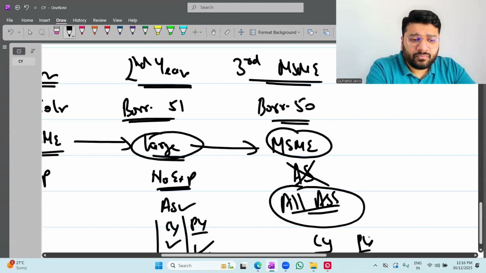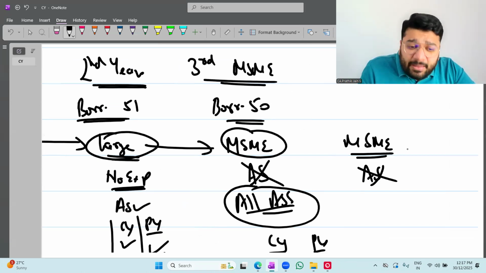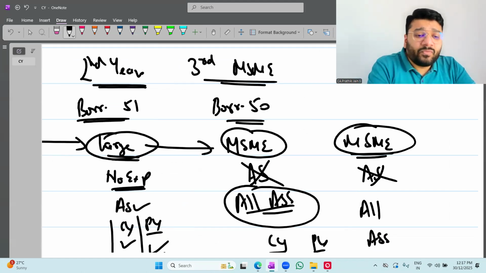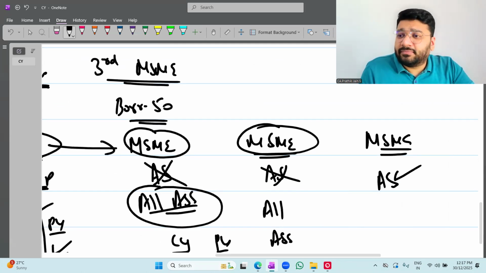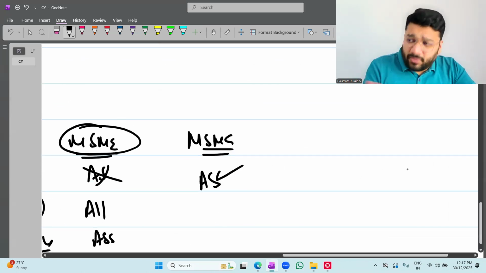Now, fourth year MSME. Again, AS exemption is not available because you have to be MSME for 2 consecutive years. Again, all AS has to be complied with. Next year, MSME. Now you have exemption in AS. Got it? Now, what do you say again? I'll go large.